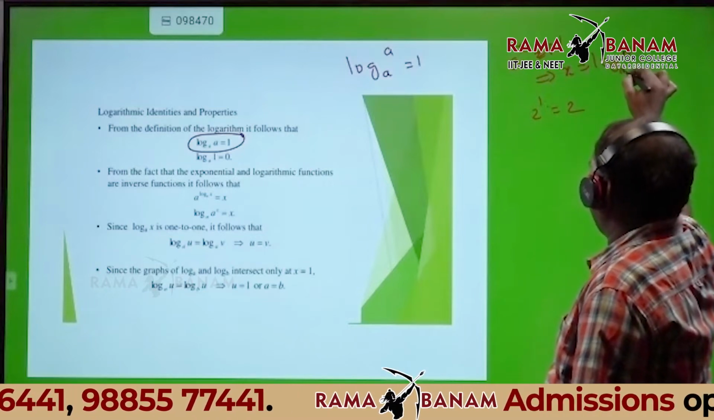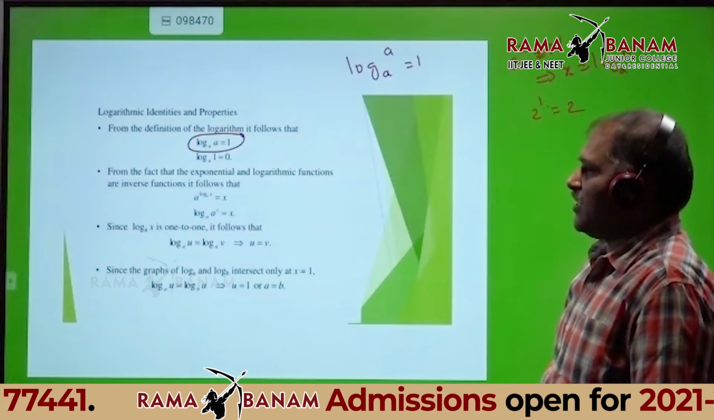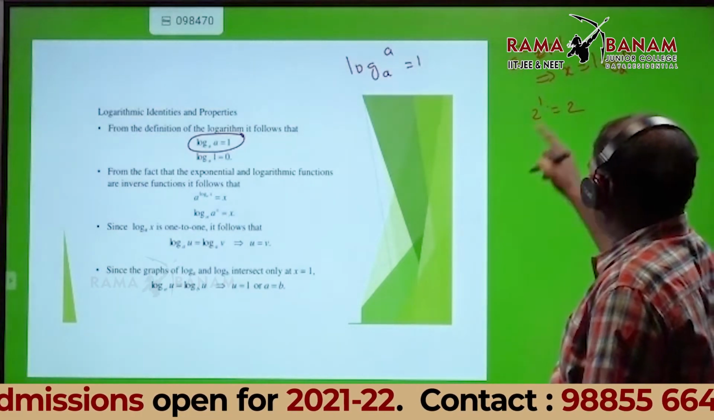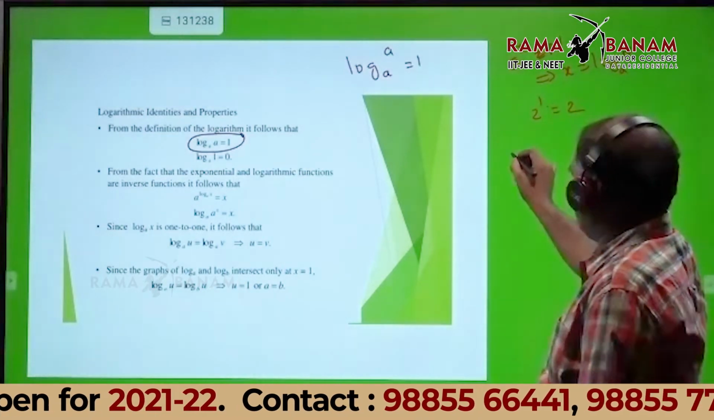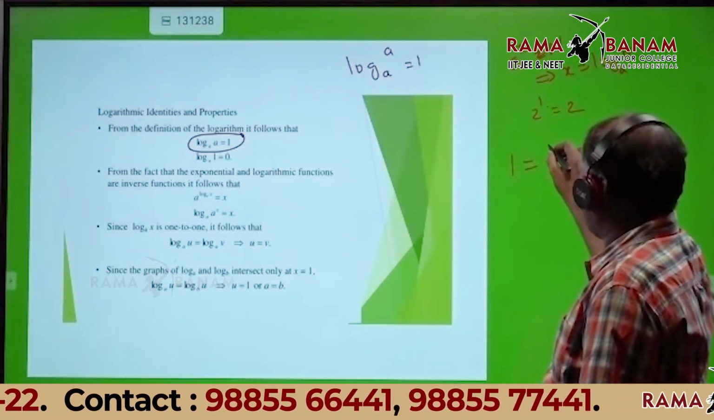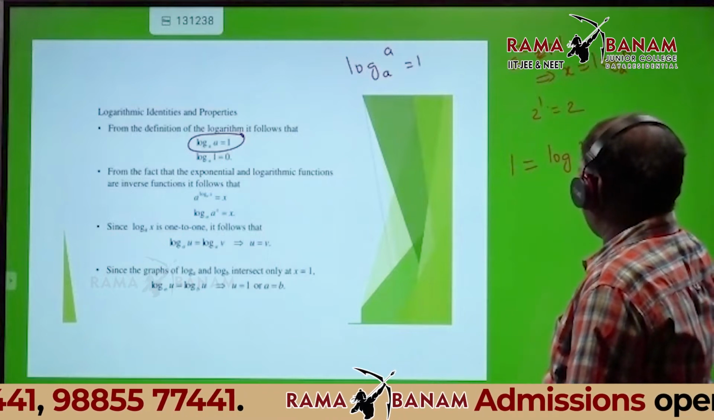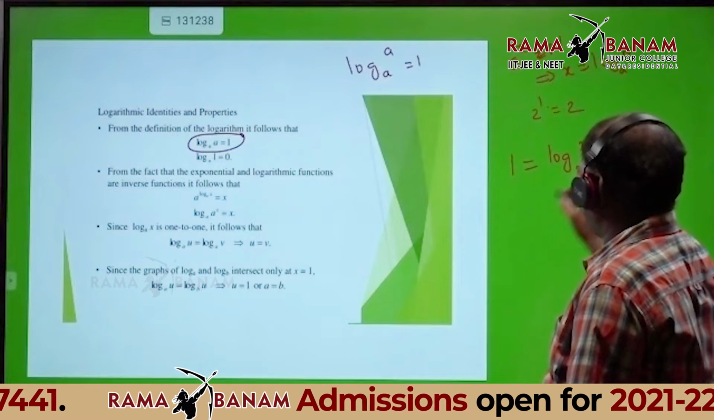Logarithm of N base A, N base X. That is the definition. Same thing here, listen. What is the X value? 1. 1 is equal to logarithm of what is the N value? 2. Here the A value is 2.